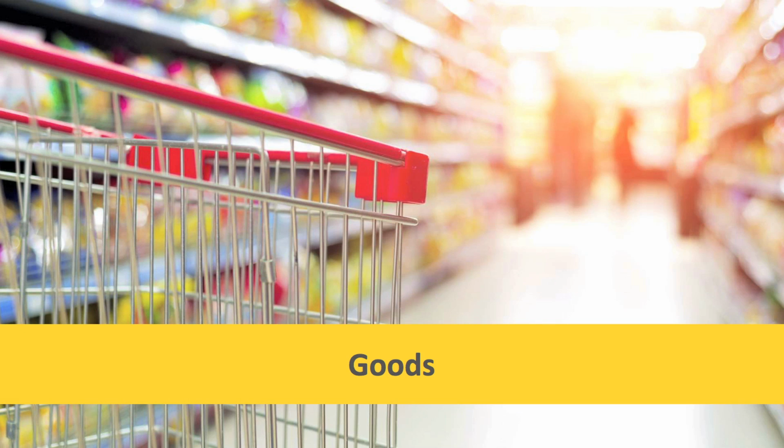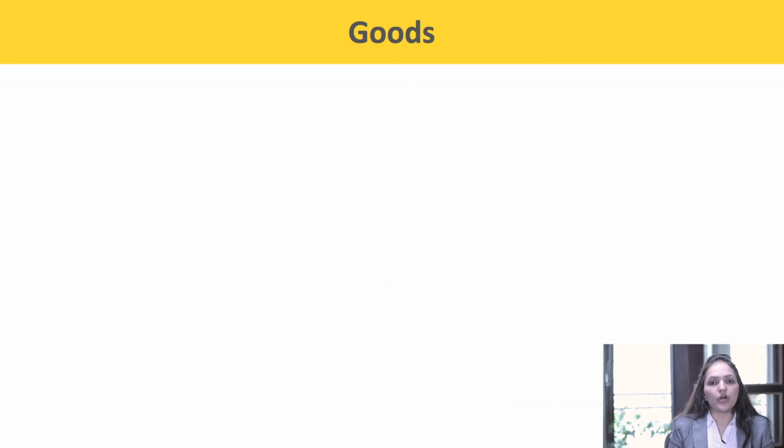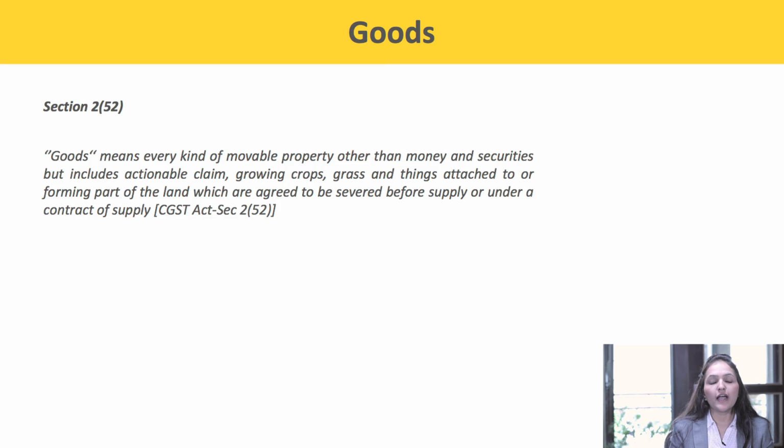Now let us understand these words one by one. First, what is goods? According to Section 2, Clause 52 of the CGST Act, goods means every kind of movable property other than money and securities, but includes actionable claims, growing crops, grass and things attached to or forming part of the land, which are agreed to be severed before sale or under the contract of supply. So, every kind of material, article shall be classified as goods.